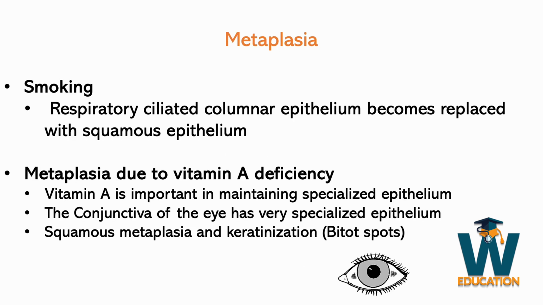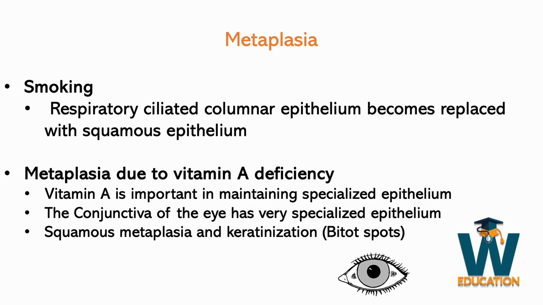Smoking is another very important cause of metaplasia. Normally, the bronchi in our lungs are lined by something called the respiratory epithelium, which is ciliated columnar epithelium. And this specific type of lining has a very important function in clearing waste via something called the mucociliary escalator. In people that smoke, chronic irritation from the smoke causes metaplasia into stratified squamous epithelium, which is generally more durable. However, when this happens, the mucociliary escalator function gets lost, and there is also an increased risk of developing squamous cell carcinoma.